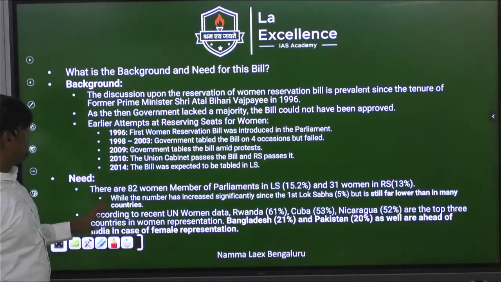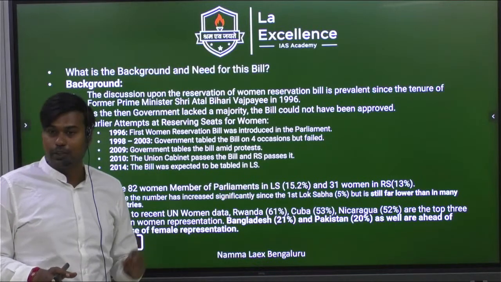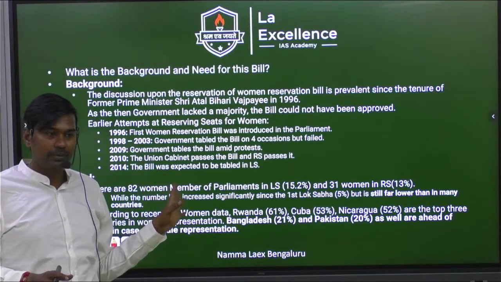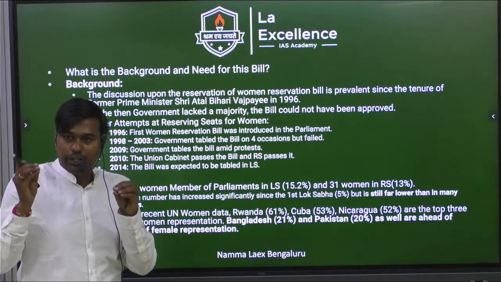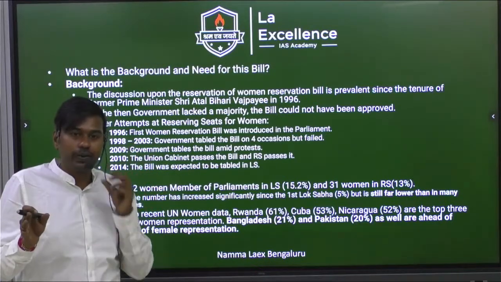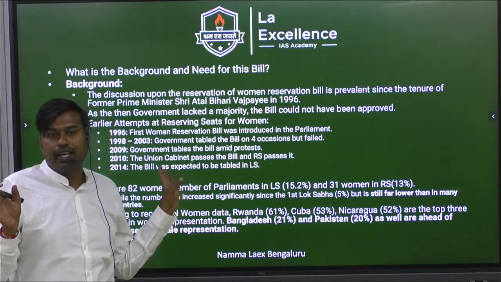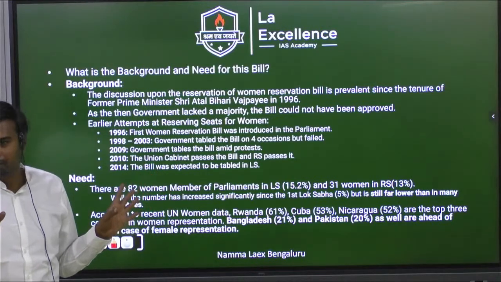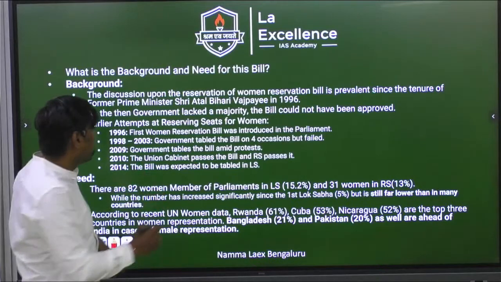And with respect to this, don't remember these years and all. That's the reason I have not written. You will unnecessarily try to complicate the picture. Just understand, efforts about introducing this women's reservation bill were started by Atal Bihari Vajpayee in 1996. Temporarily for some time he was Prime Minister. That time he introduced this bill first time in 1996.